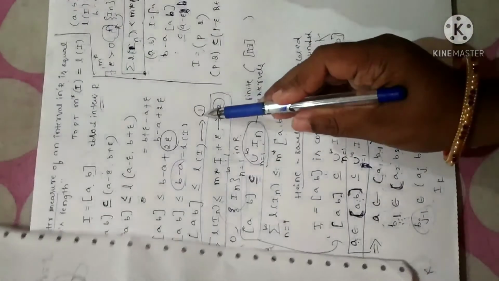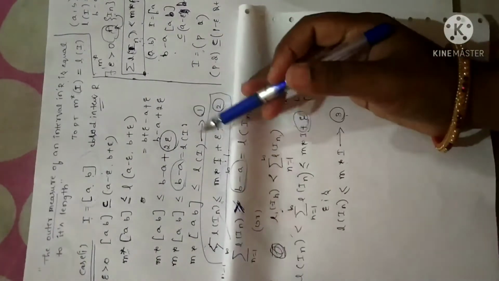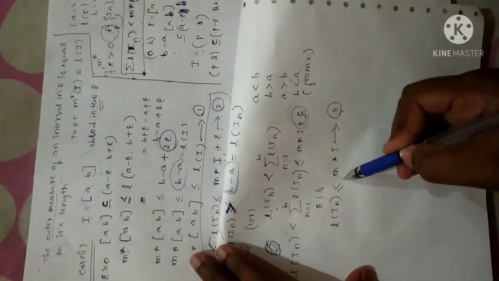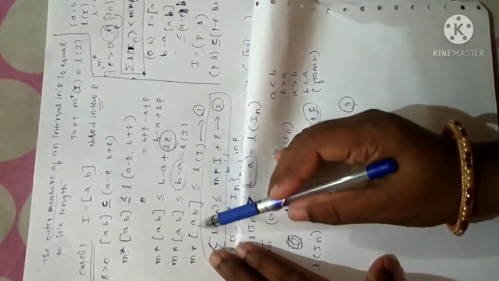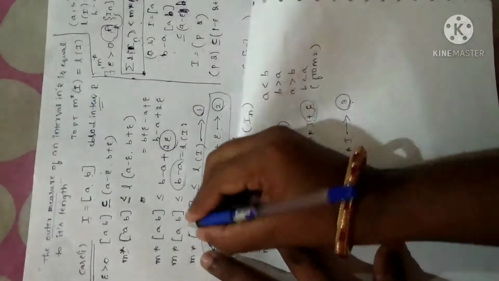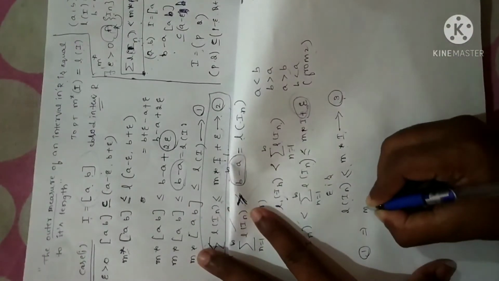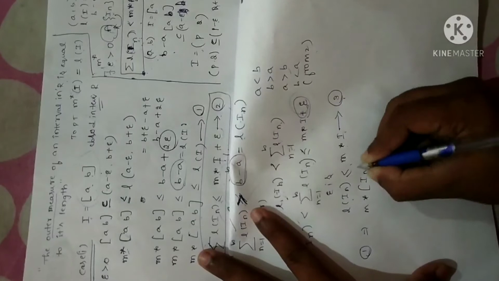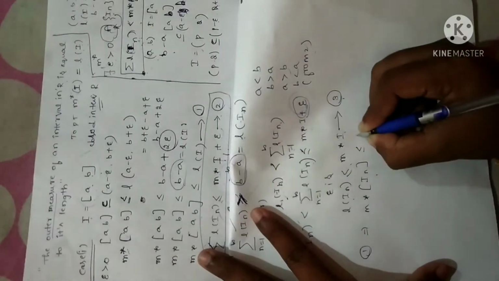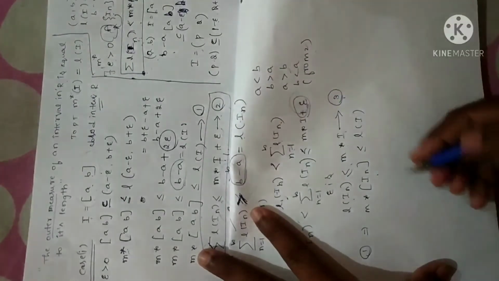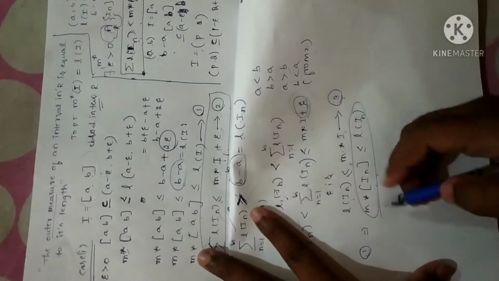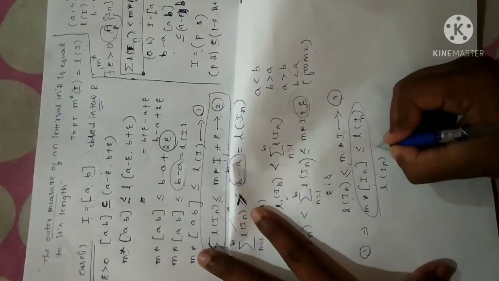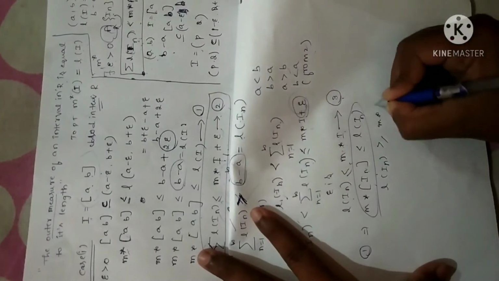Now look at equation 1 and equation 3. See here, length of In is less than or equal to m star of I. Here equation 1 is length of I is greater than or equal to m star of ab. Equation 1 can be written as, see here, m star of ab is none other than the length of an interval In, right? Is less than or equal to length of I. Am I correct? See here, the same thing I can write in reverse: length of In is greater than or equal to m star of In.